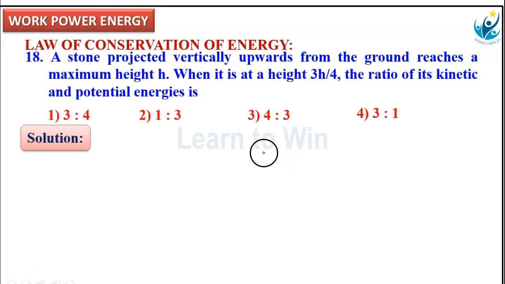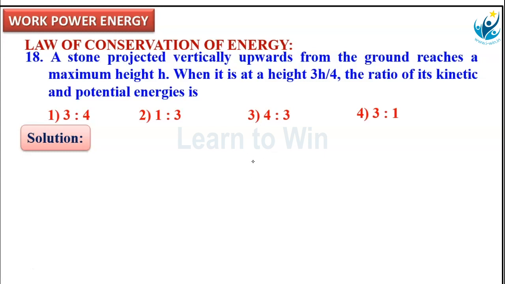Solution. Here, in case of a vertically projected body, what is maximum height given? H. H is maximum height, which means at the maximum height position, what is the velocity of the object? 0. At the highest point velocity is 0. At maximum height, the velocity of the object is 0.